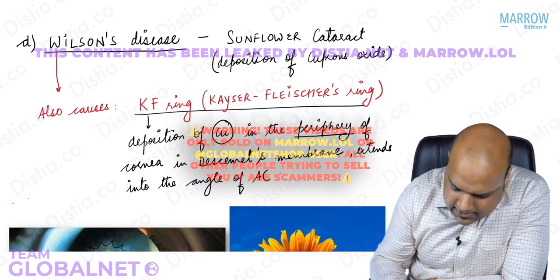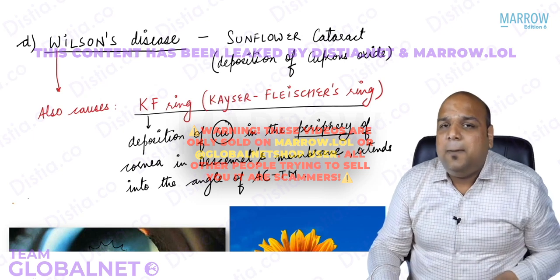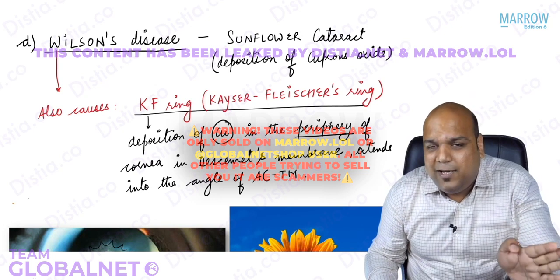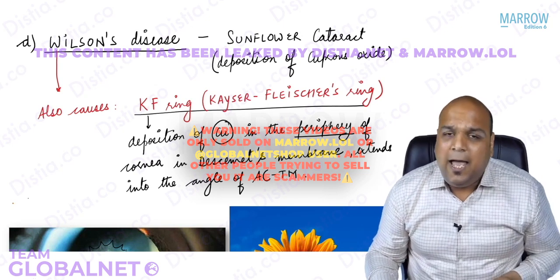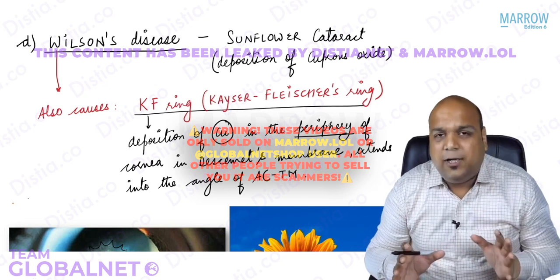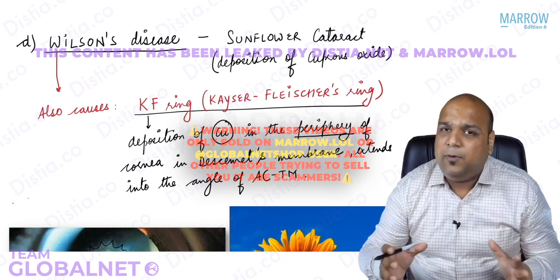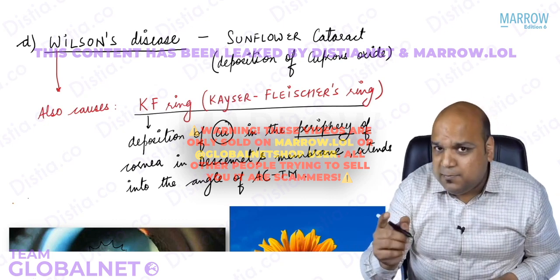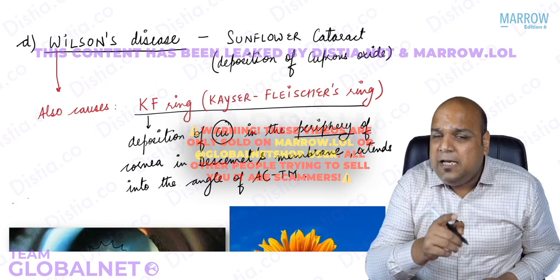When I say angle of the anterior chamber, I hope you realize I'm talking about the trabecular meshwork, glaucoma chapter, everybody. So it extends from the cornea in the periphery into the angle of the anterior chamber up to the trabecular meshwork. So that is what a Kayser-Fleischer ring is. Now my question to all of you: if it is deposition in the periphery, that is what is important, will it lead to any loss of vision?